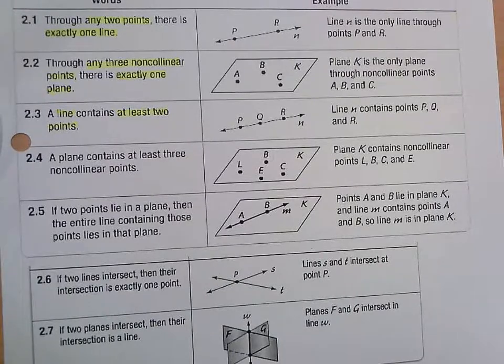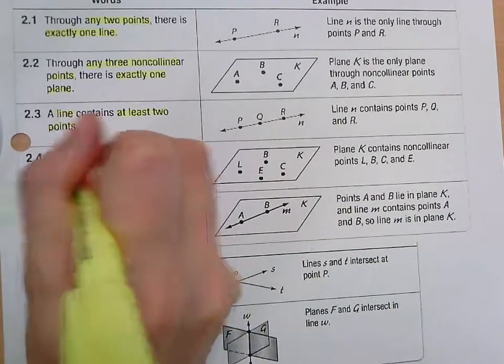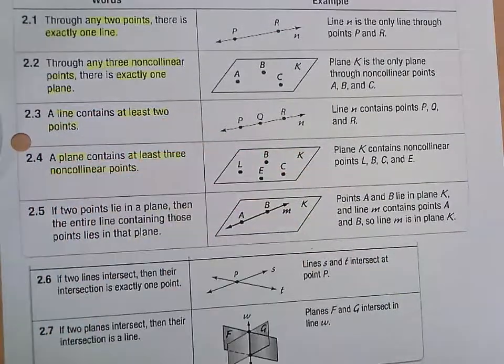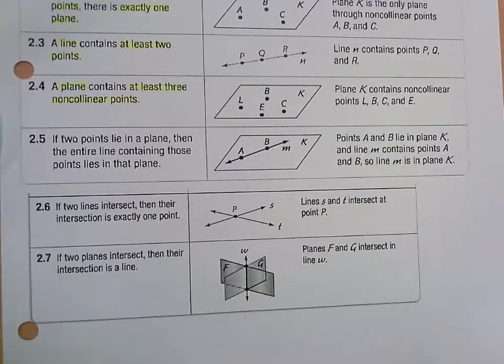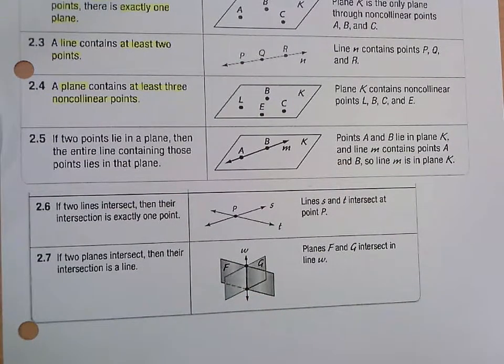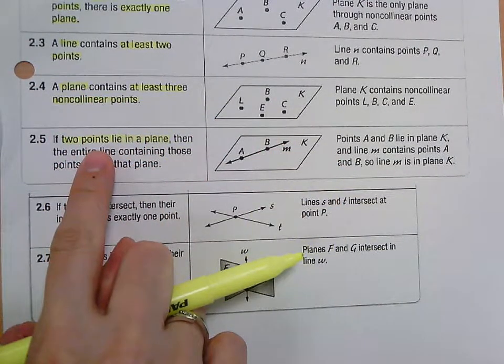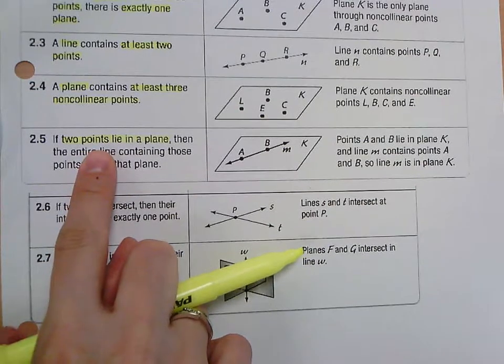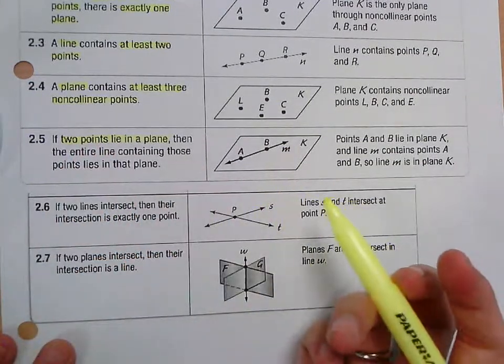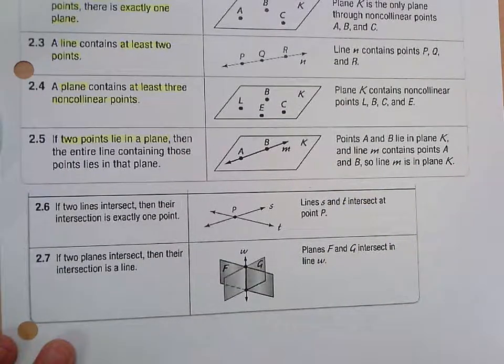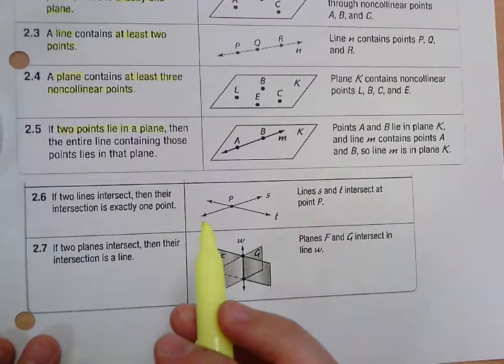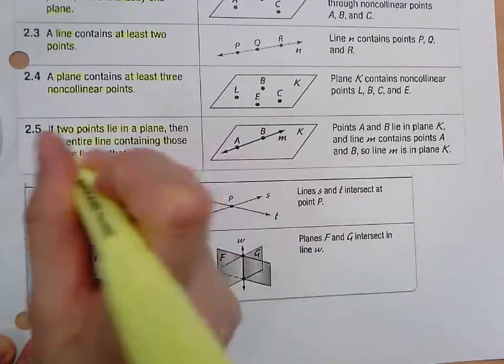And then 2.4, a plane contains at least 3 non-collinear points. That ties into 2.2. So a plane has to have at least 3 non-collinear points. 2.5, if 2 points lie in a plane, then the entire line containing those points lies in that plane. So if 2 points are in a plane, and we know through any 2 points there is a line, then the entire line is also in that plane, is what that is saying. So I should highlight this part.